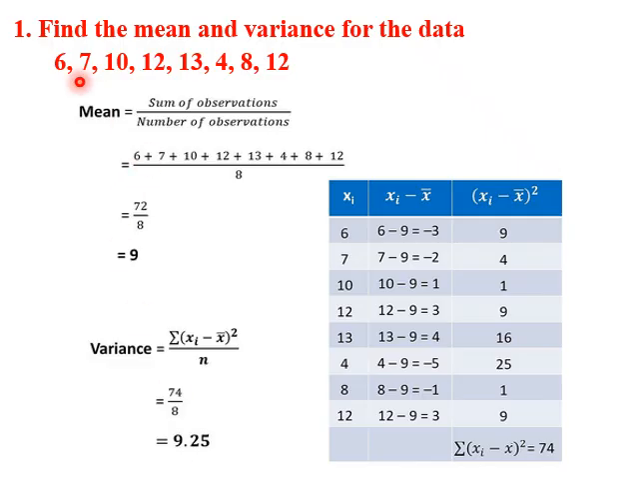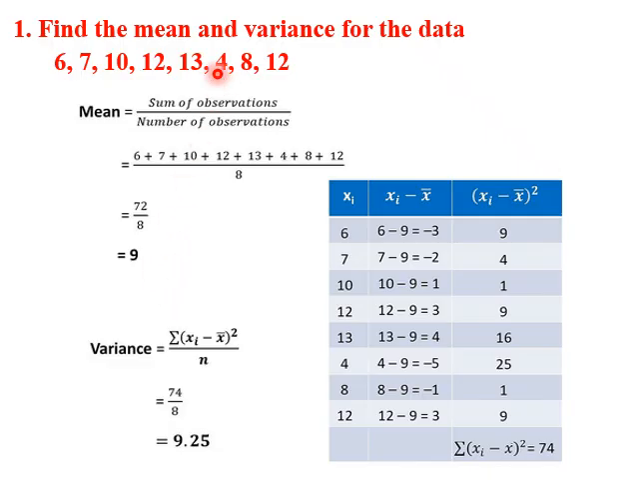In the first problem, we need to find the mean and variance for the data 6, 7, 10, 12, 13, 4, 8, 12. Number of observations is 8: 1, 2, 3, 4, 5, 6, 7, 8. Now to find variance, we need to use the formula sigma (xi minus x bar) square divided by n.